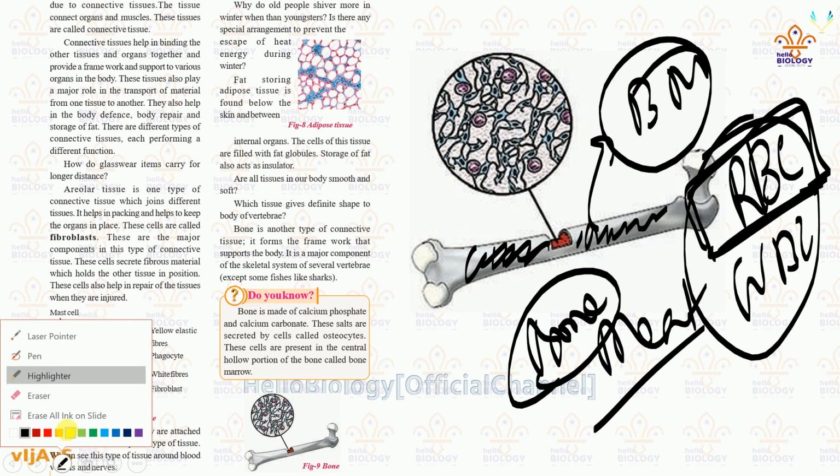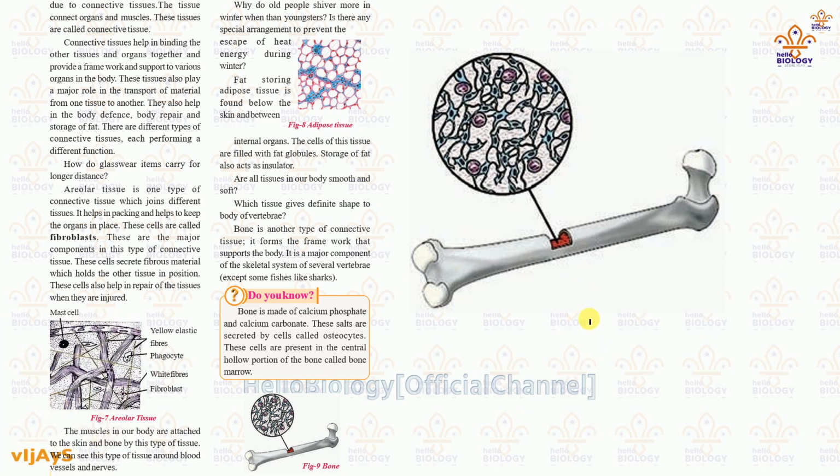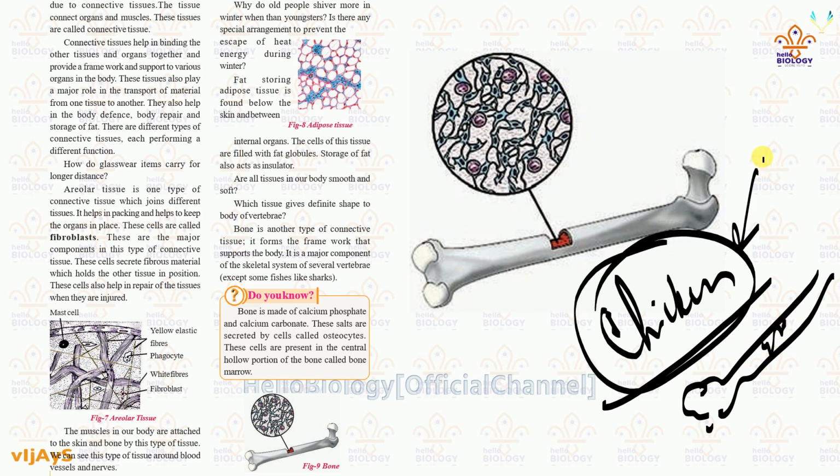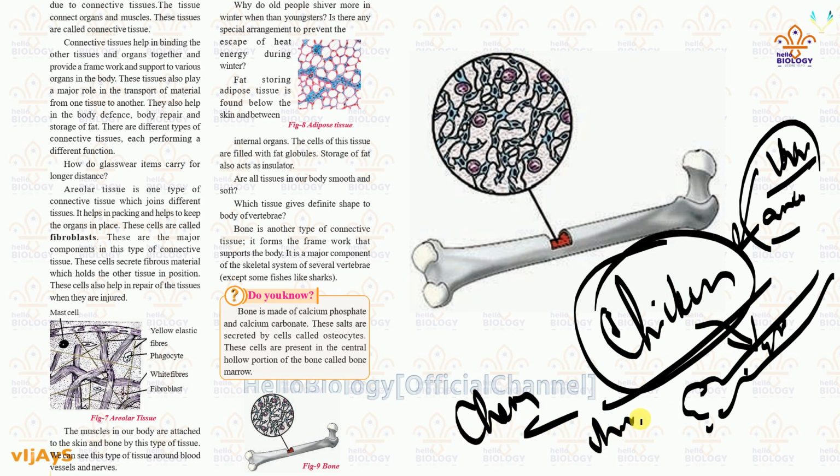Understood? So some people also eat chicken bone marrow, but I won't recommend eating chicken bone marrow. In chicken bone also, bone marrow is present. But due to the high influx of vaccines and antibiotics given to the hen or the broiler hen, the meat consists of chemicals only. So in the bones also chemicals are present. So rather, you need to stop eating the bone marrow of chicken. Understood? So this is the bone structure.